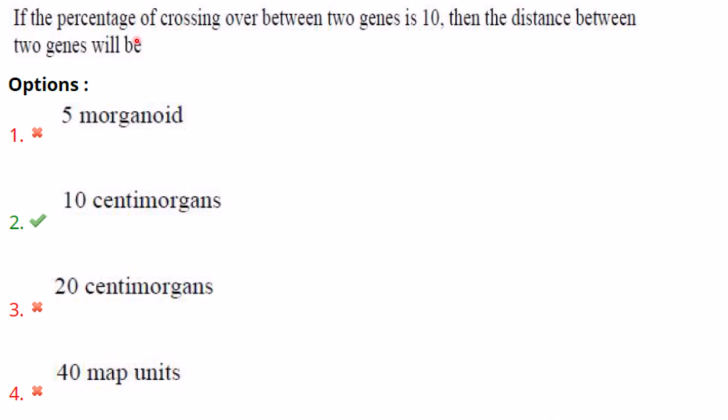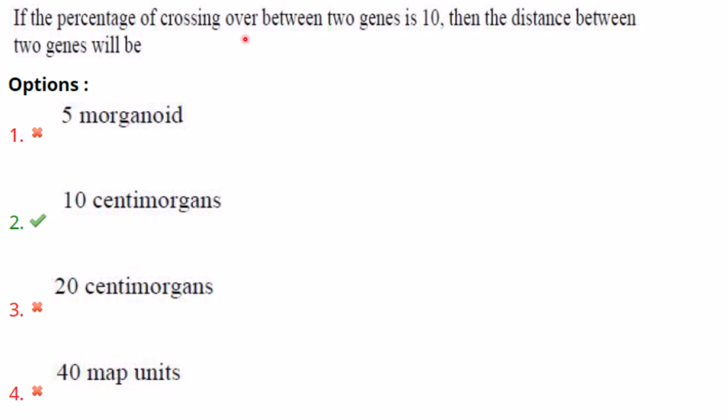Then next one. If the percentage of crossing over between 2 genes is 10, then the distance between the 2 genes will be? The answer should be in centimorgans. A centimorgan is the unit of genetic distance where 1 centimorgan corresponds to 1% frequency of crossing over between 2 genes.